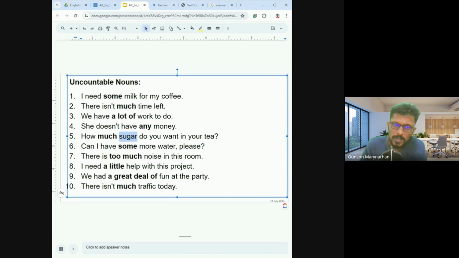Too much noise. Noise is satam. Okay, noise. Too much noise. A little help. Help is udavi. Helps in the cake. You want some more help. Some more help. A little bit help. Right? A little help.